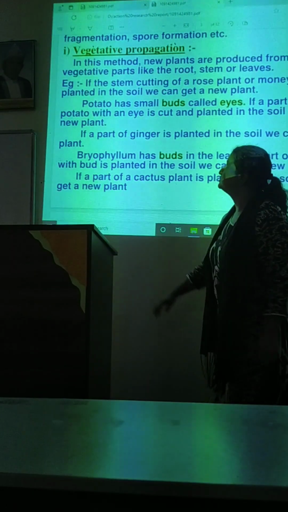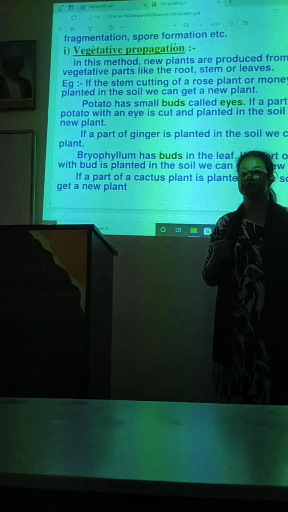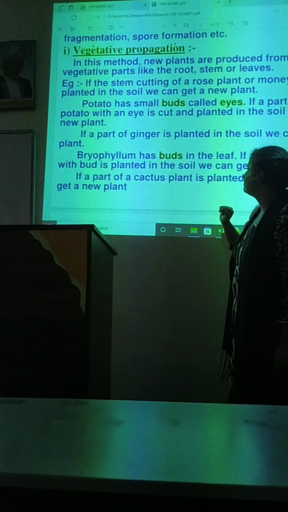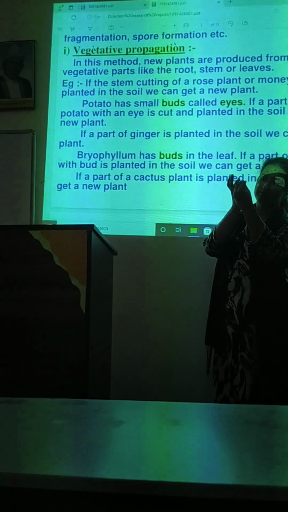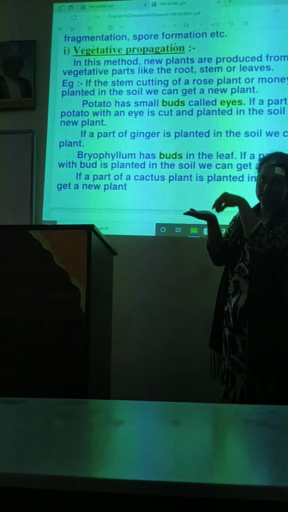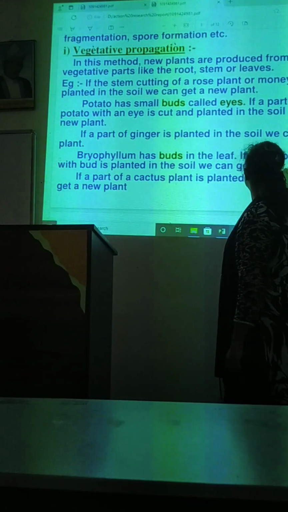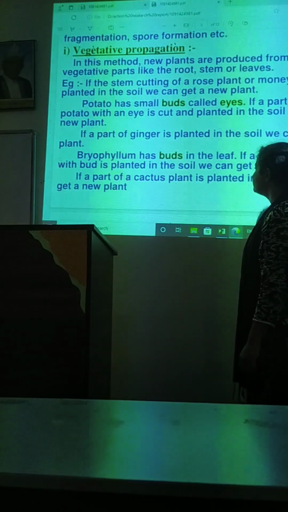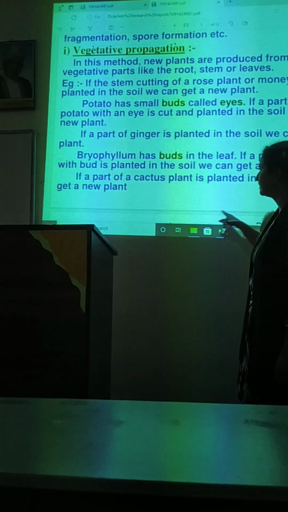And when we say vegetative reproduction, there comes a very common and specific example, that is Bryophyllum. ब्रायोफाइला की लीफ में हम देखेंगे कि छोटे buds होते हैं. So Bryophyllum has buds in the leaf. If a part of the leaf with buds is planted in the soil, we can get a new plant. And if a part of the cactus plant is planted in the soil, we can get a new plant.